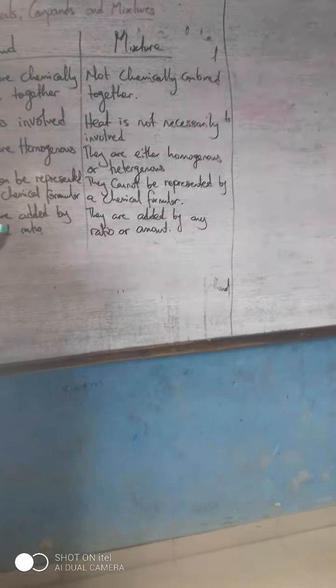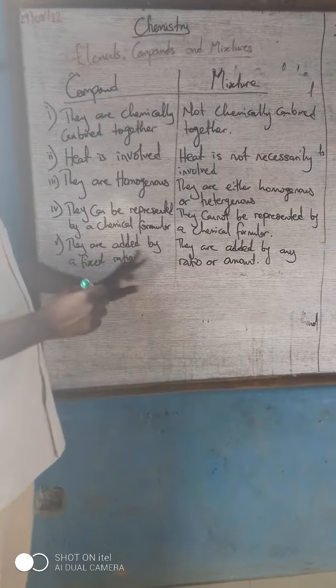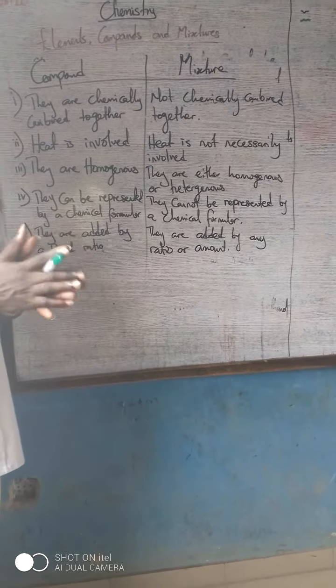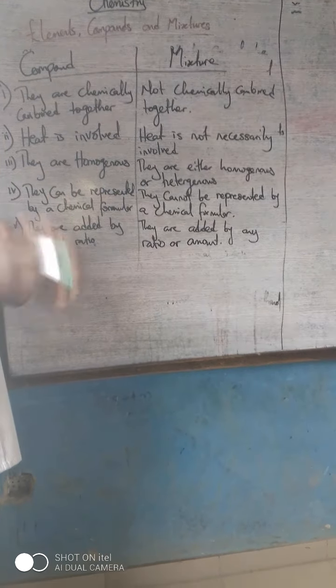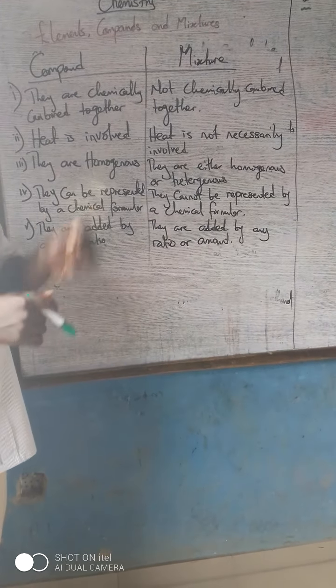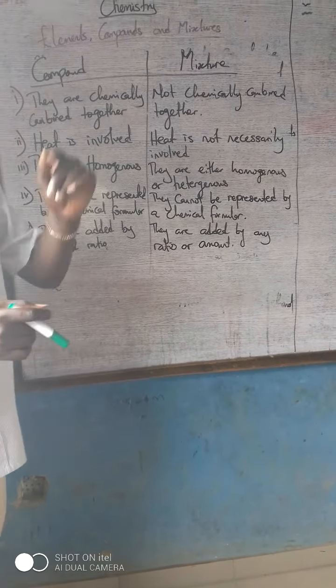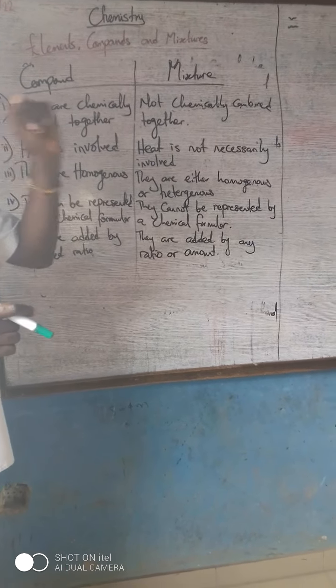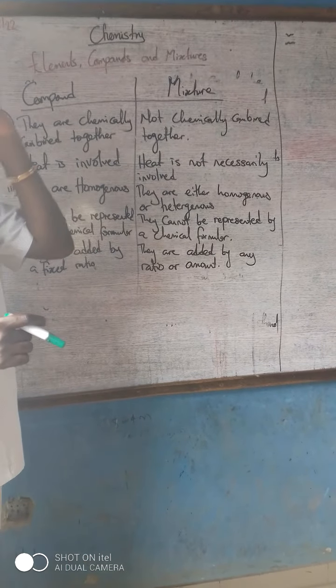Now, what do we mean by a fixed ratio for compounds? Anywhere in the world, when you are asked the formula for water, you will hear it is H2O. That is, two atoms of hydrogen combine with one atom of oxygen to give us water. That is a standard formula.